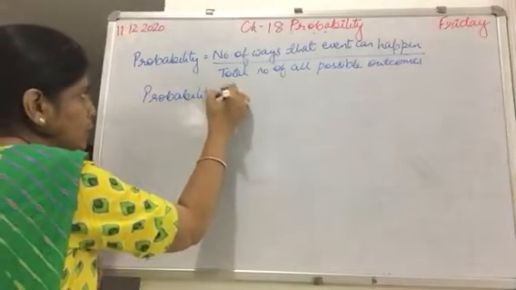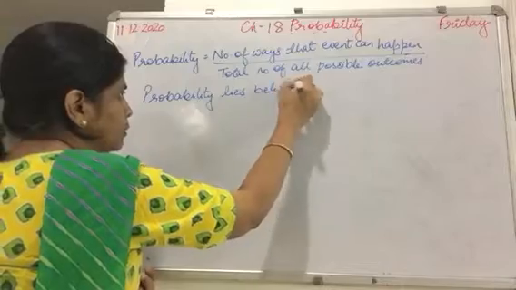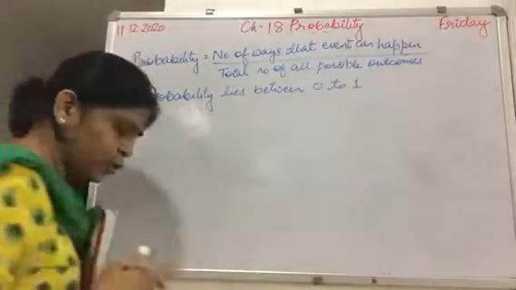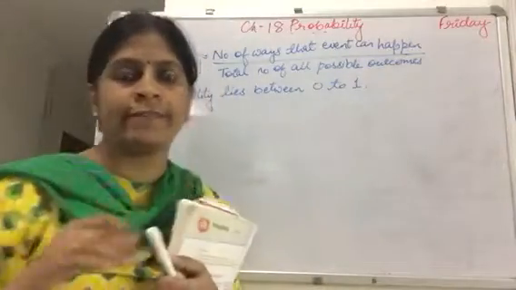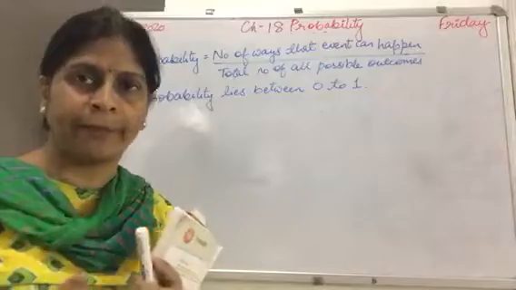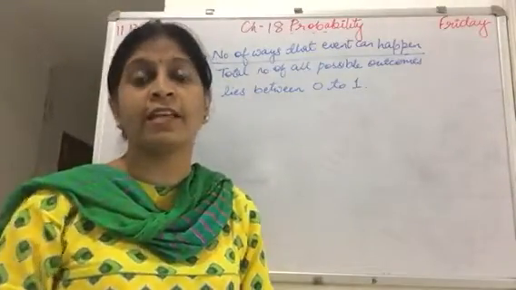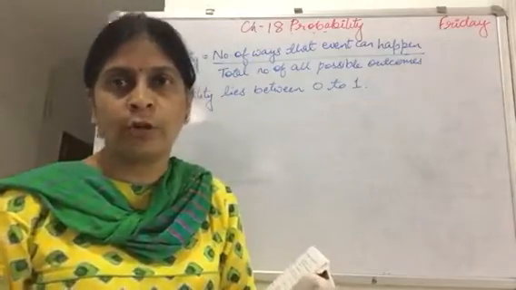Then you will write that probability lies between 0 to 1. As I told you, when the probability is 0, it means it is impossible, which is not to happen. And if the probability is 1, it means it definitely happens, which we can call a sure event.